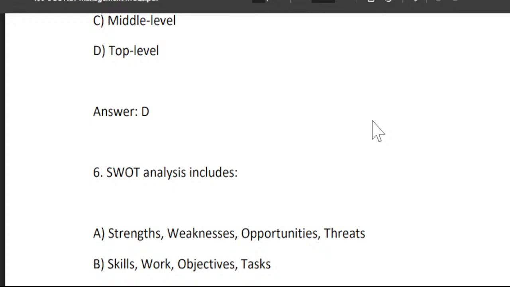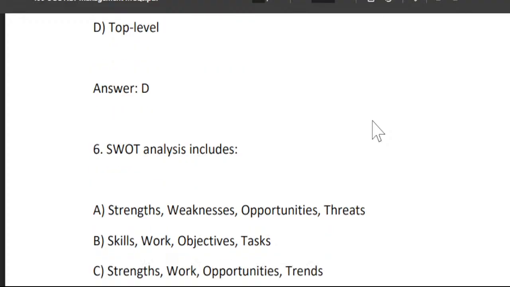Next question, you are being asked: SWOT analysis includes. In simple words, what is the full form of SWOT? There are four options given over here.